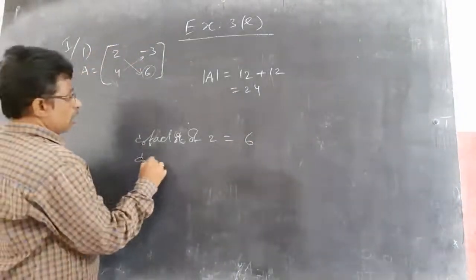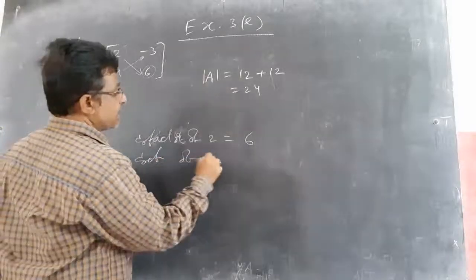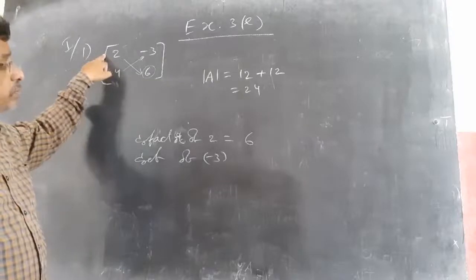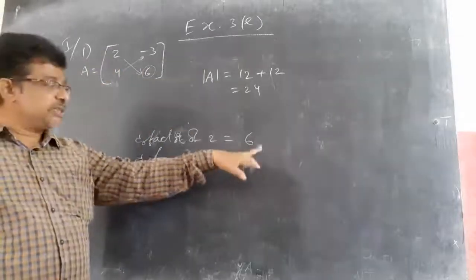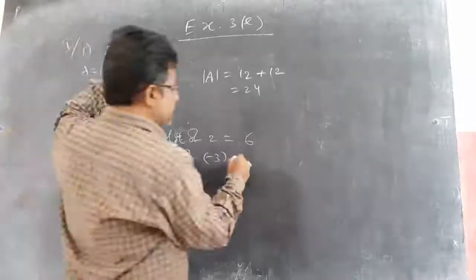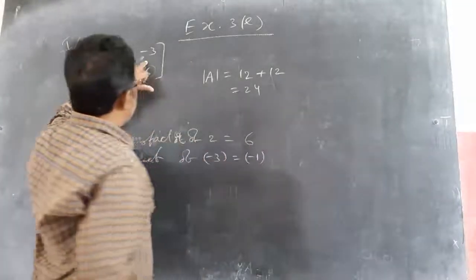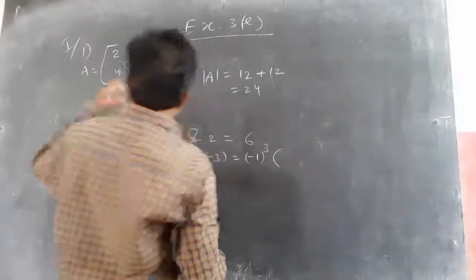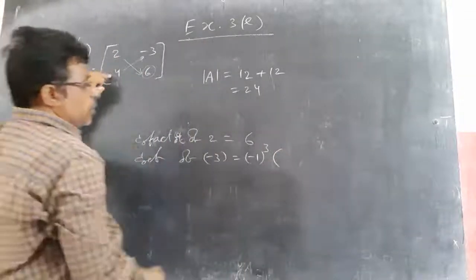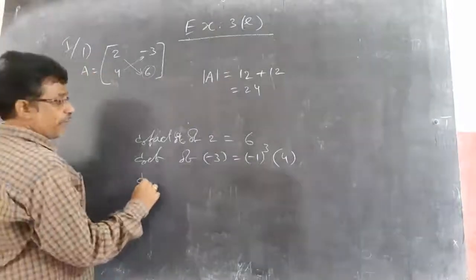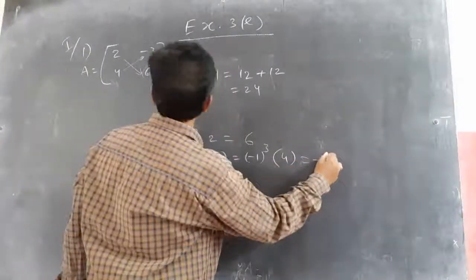Cofactor of minus 3 equals minus 1 whole power i plus j, that is 1 plus 1, 2. Minus 1 squared is plus 1 only. But here, minus 1 whole power i plus j is minus 1 whole power first row, second column, which means 3, closing this row and this column gives you 4. So the cofactor of minus 3 is minus 4.